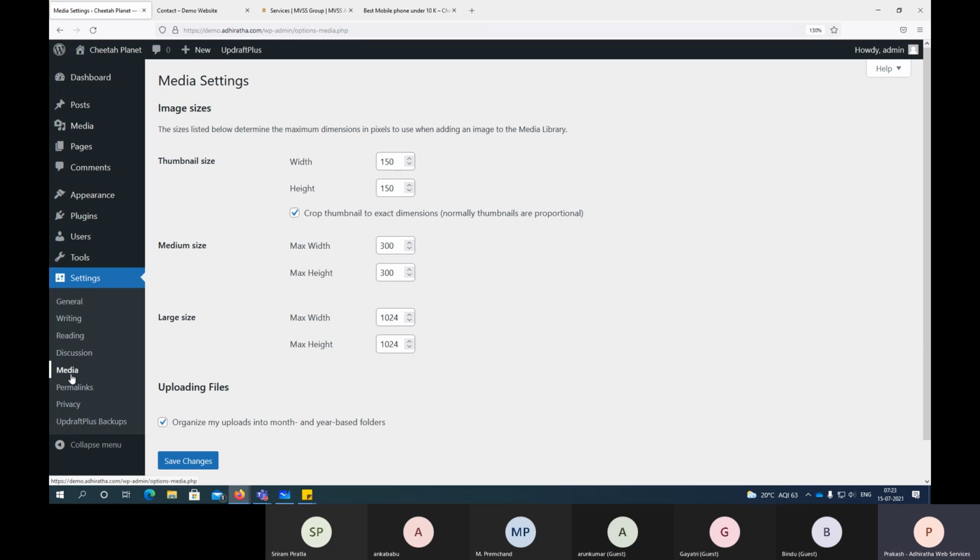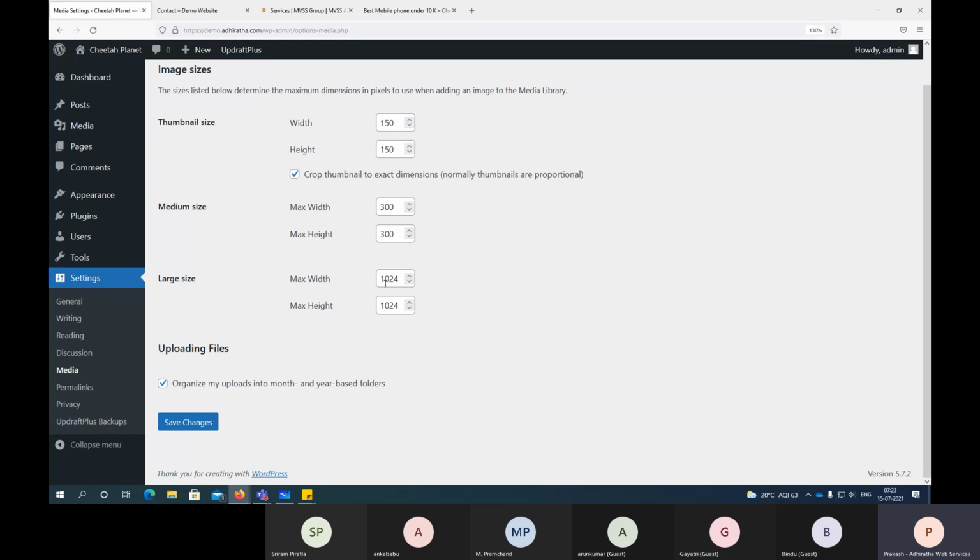Media is about when people are uploading any files or images, what size you can allow. That you can standardize here, that is the media settings. Or else what will happen? Whatever size you want to upload, people will start uploading high resolution images, which may not be necessary in most cases.